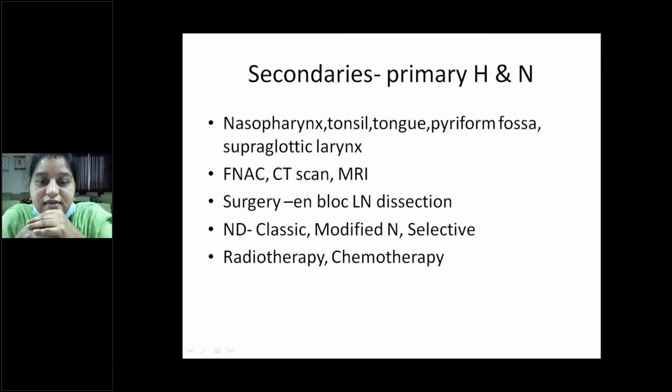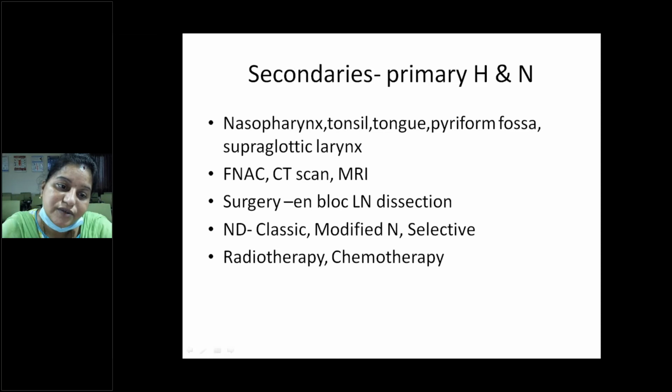In a secondary neck, you should identify where the primary carcinoma is. The most common areas of primary are the nasopharynx, tonsil, tongue, piriform fossa, supraglottic larynx.